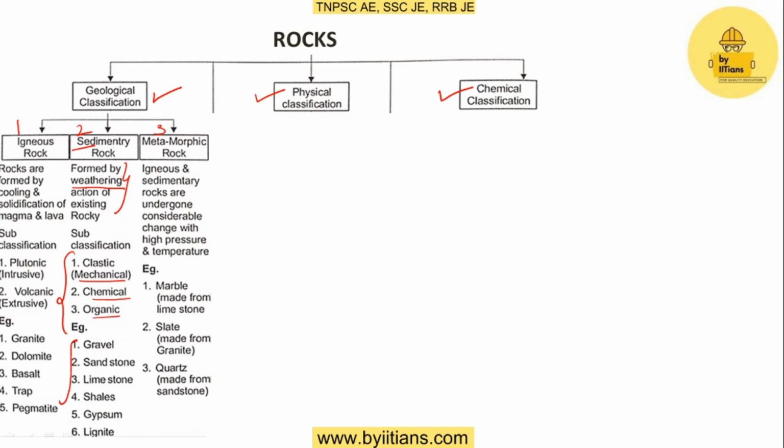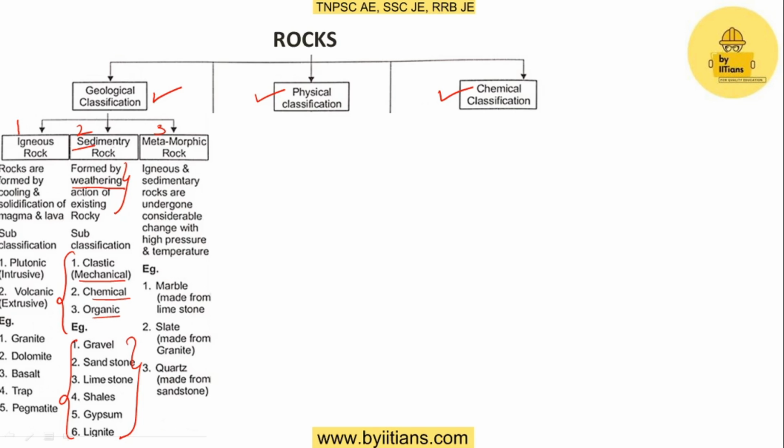Here there are 6 examples of sedimentary rocks. They will be asking a question like giving 4 options, such as granite, gravel, marble and slate. Among these they will ask which is the sedimentary rock. So you should remember these 6 and also examples of other rocks. At the time of exam, it will be very useful for you.